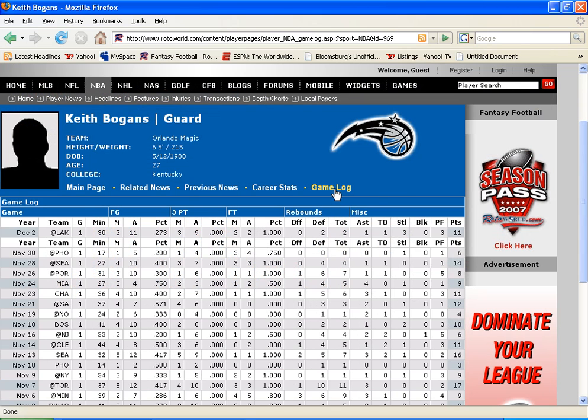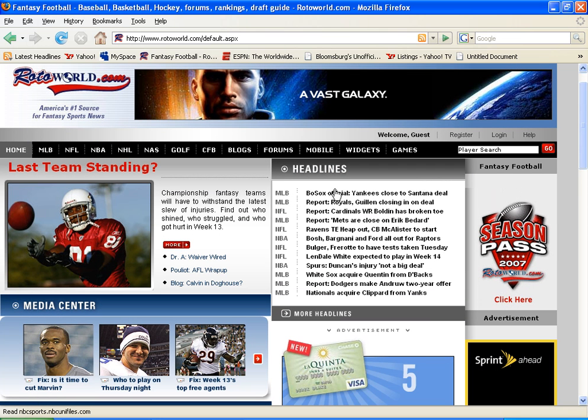When selecting the game log tab, you get the statistical information from each game that the player has played during the current season. Let's say there was information you wanted to know about your favorite player, but it wasn't listed on the current news. Let's start by going back to the home page.